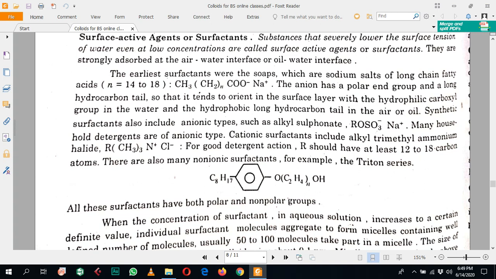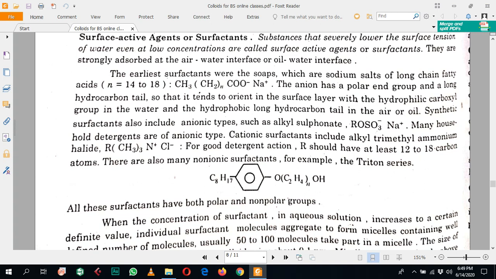So the hydrophobic ends are attracted to each other, and the hydrophilic carboxyl groups are attracted toward the water, while the hydrophobic long hydrocarbon chains are directed toward the air or oil.